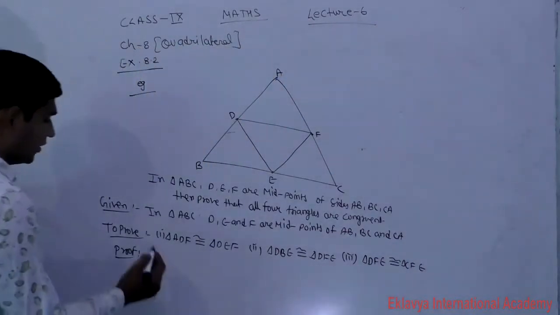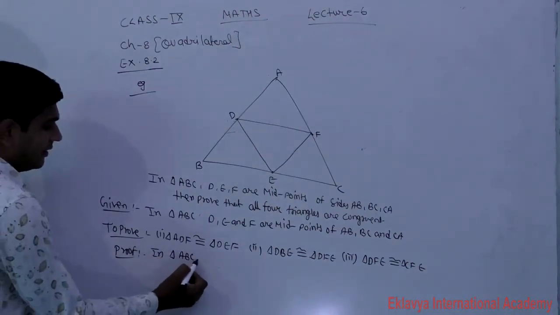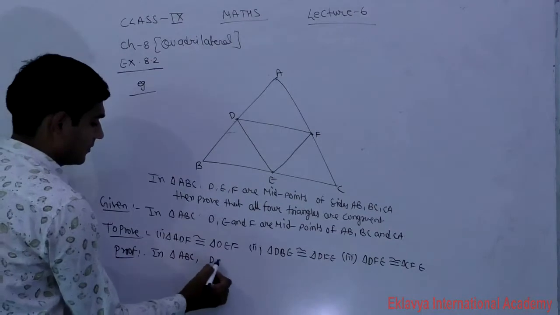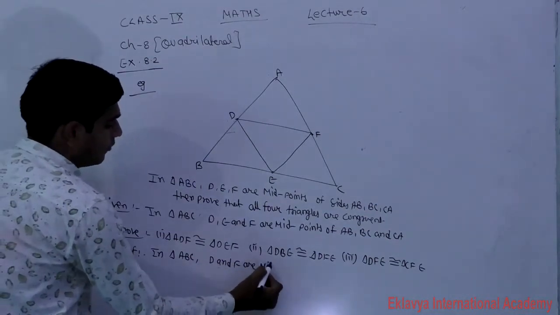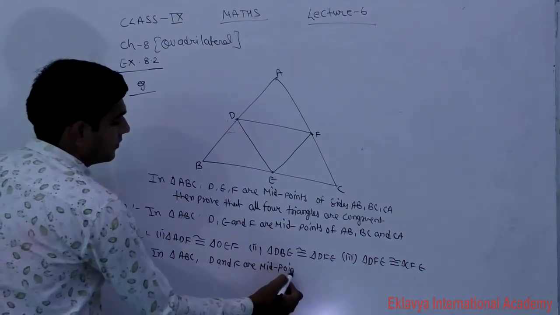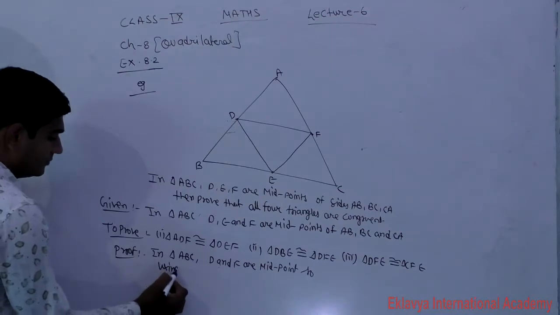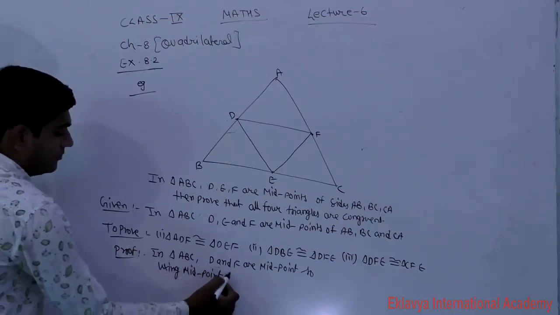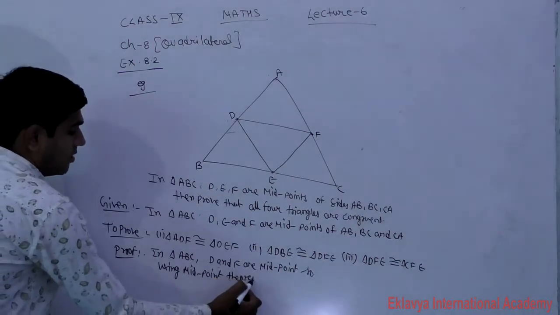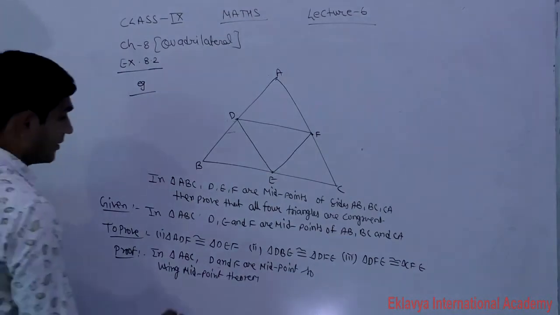So first of all, in triangle ABC, D and F are midpoints. So using the midpoint theorem, what result will come here?